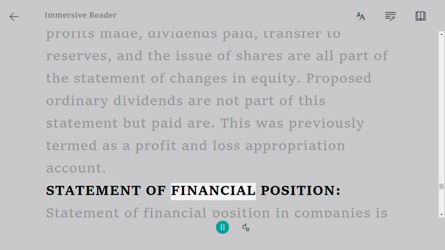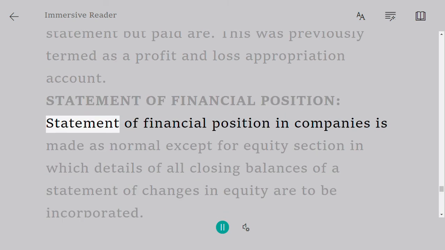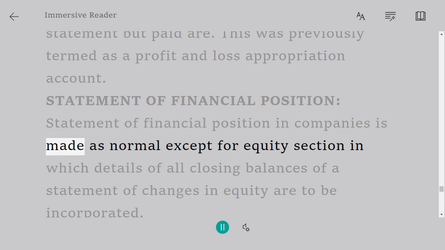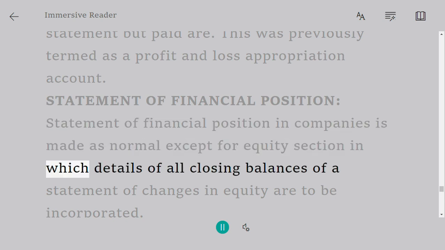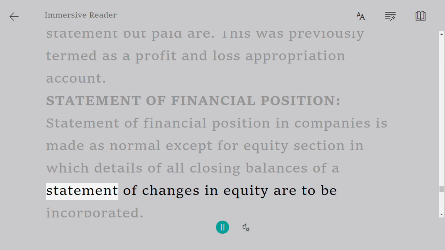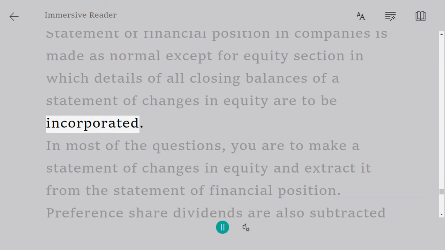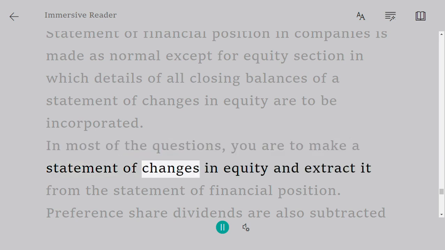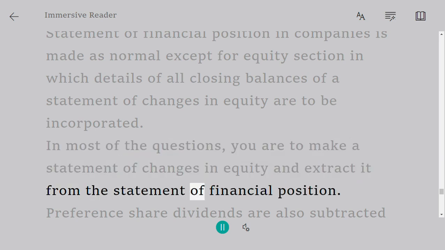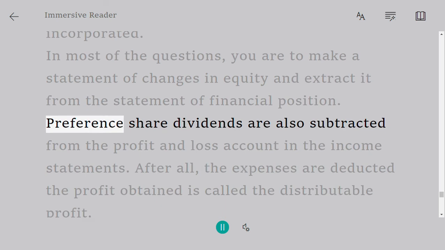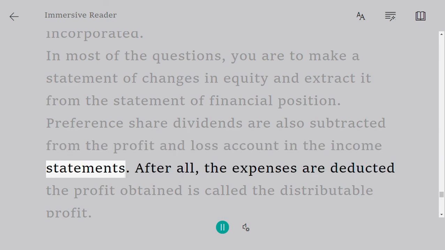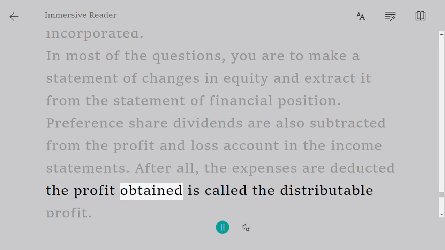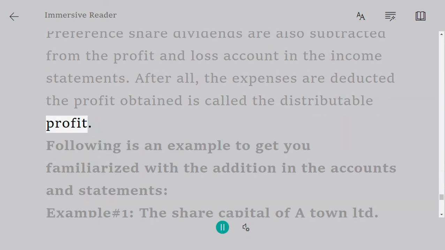Statement of financial position. The statement of financial position in companies is made as normal except for the equity section, in which details of all closing balances of the statement of changes in equity are to be incorporated. In most of the questions, you are to make a statement of changes in equity and extract it from the statement of financial position. Preference share dividends are also subtracted from the profit and loss account in the income statements after all the expenses are deducted. The profit obtained is called the distributable profit.